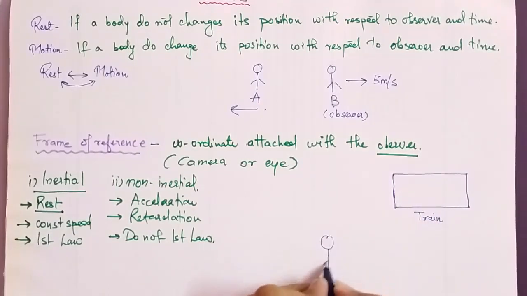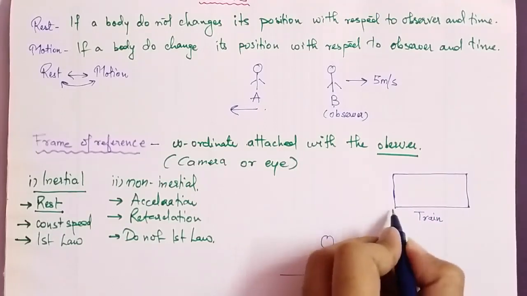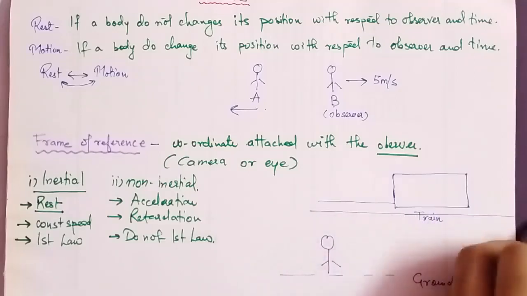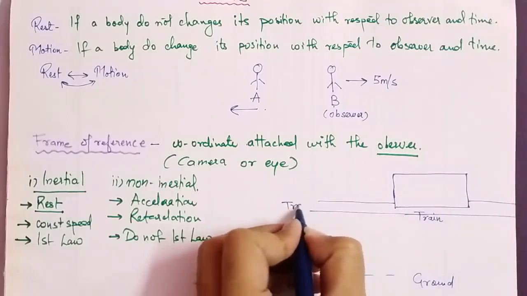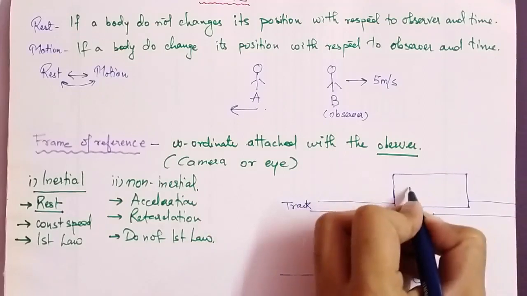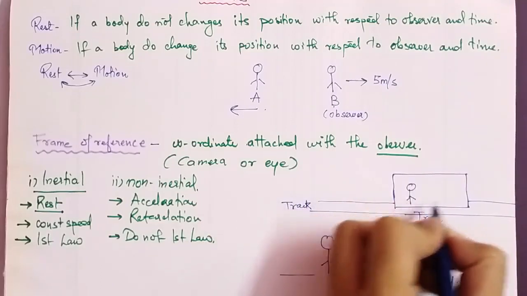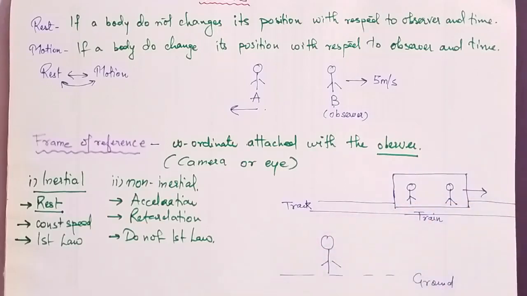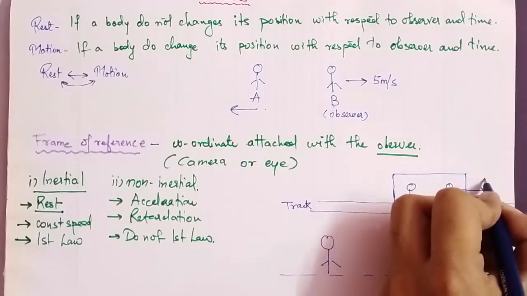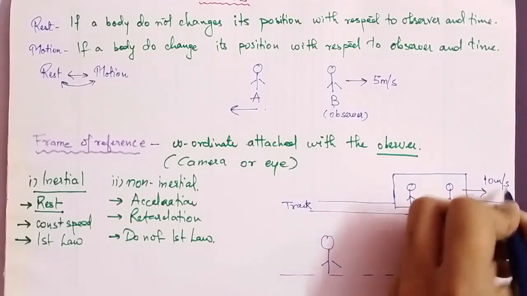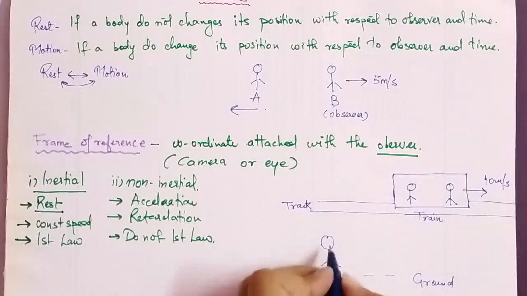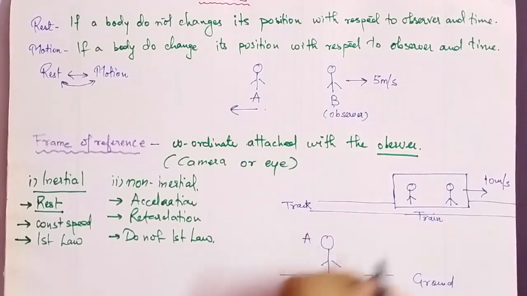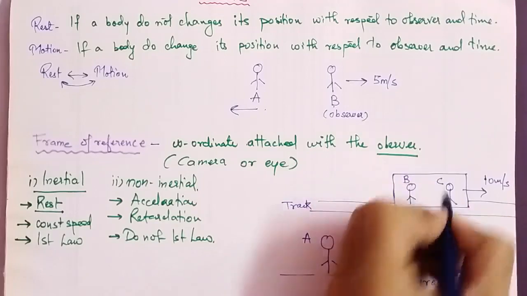Here is one observer who is on the ground, and the train is running on a track. That is our track. Let's suppose we have two more persons who are standing and traveling with the train, and let the train be moving with some velocity, let's suppose 10 meters per second. Let's name the bodies: A, B, and C.